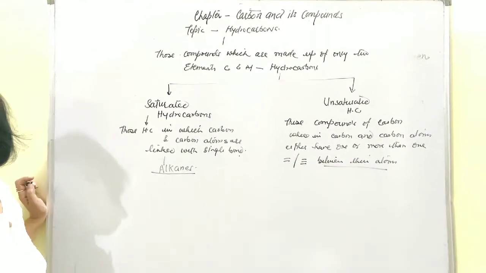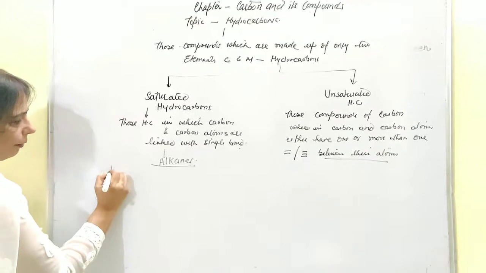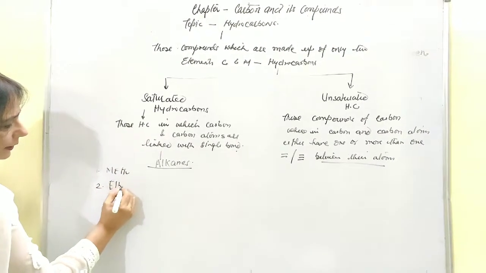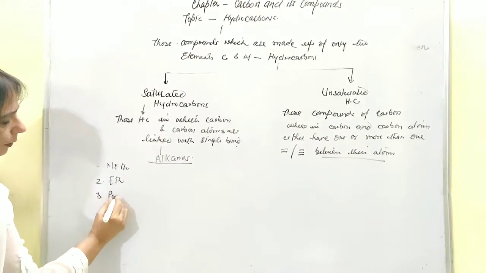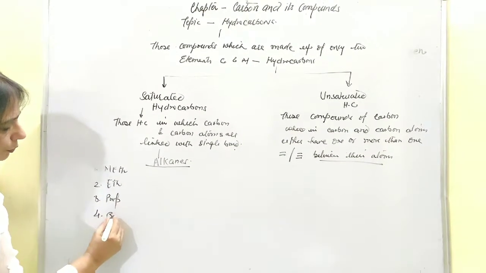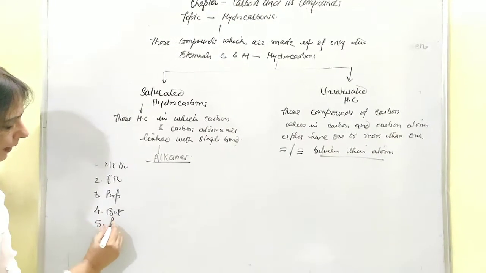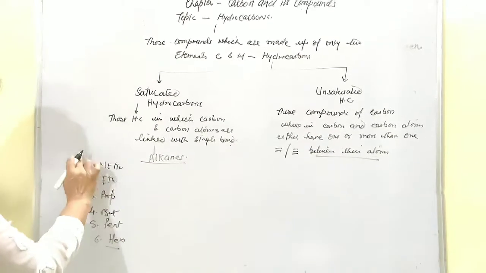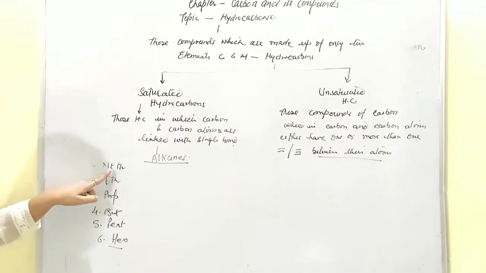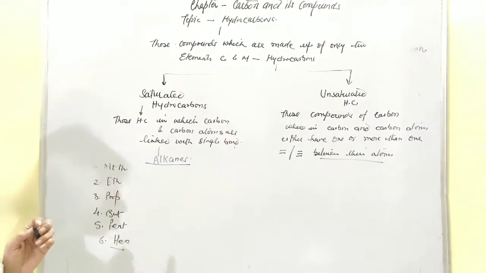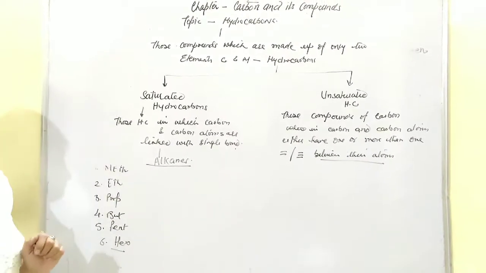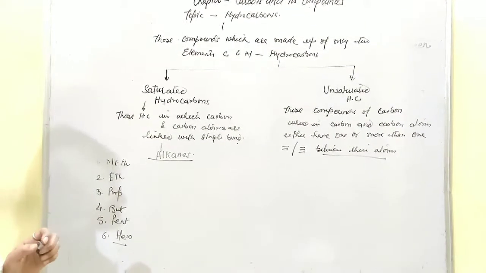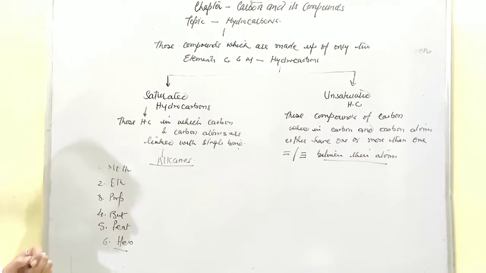I am telling you the tips for that, and those are: number one, meth. Then second is eth. Third is prop. Fourth is but. Fifth is pent. And sixth is hex. Now what do these words mean? Wherever in organic chemistry you observe the word meth, that means the person wants to say only one carbon atom.